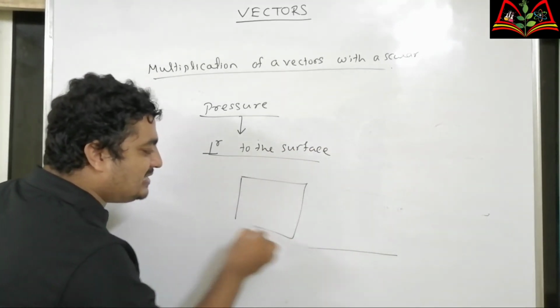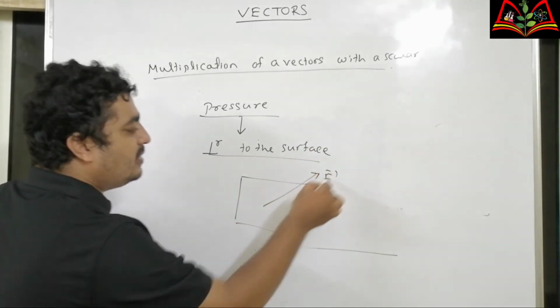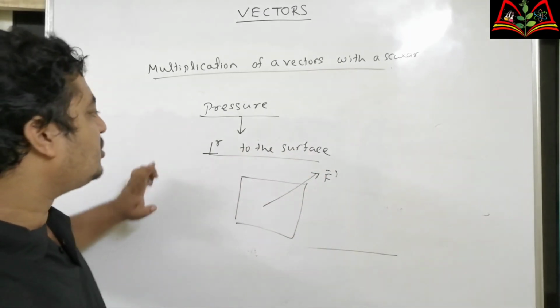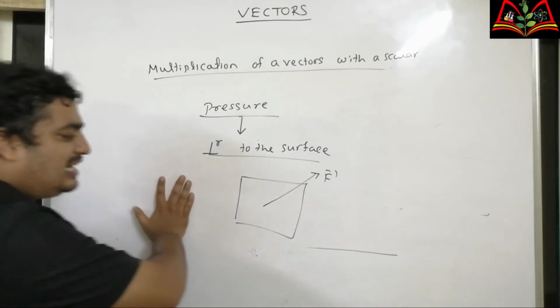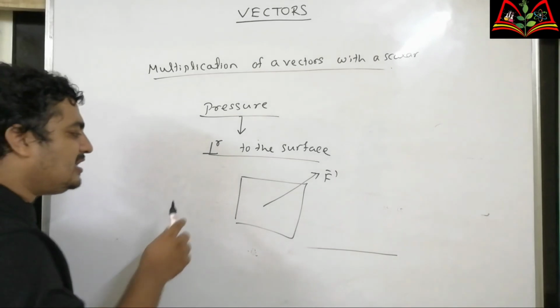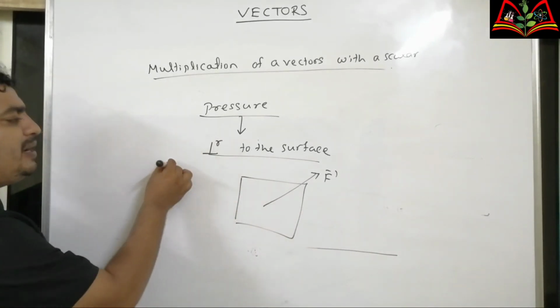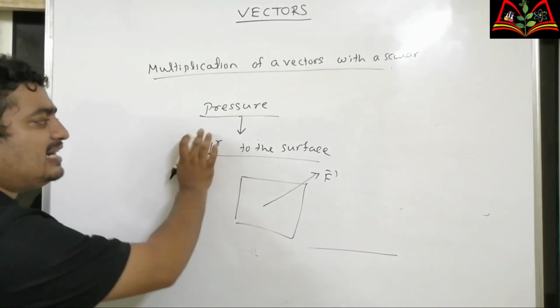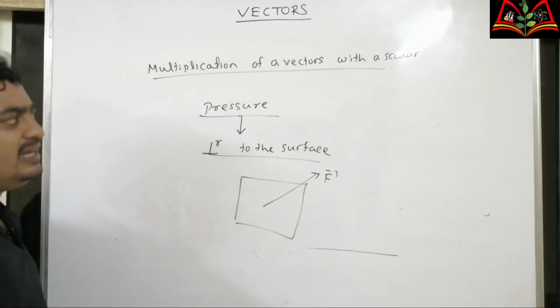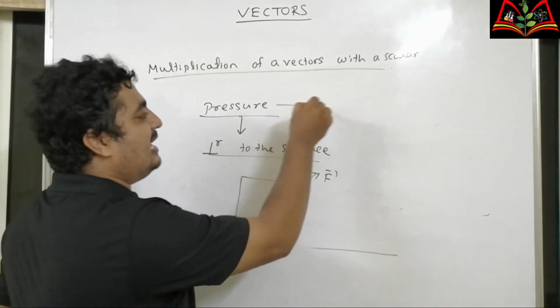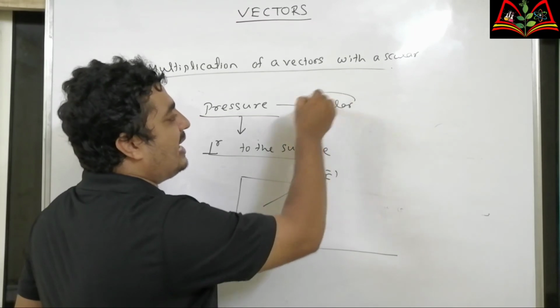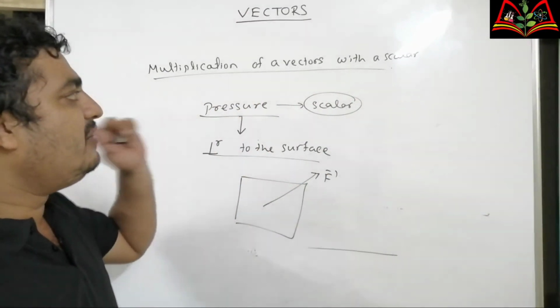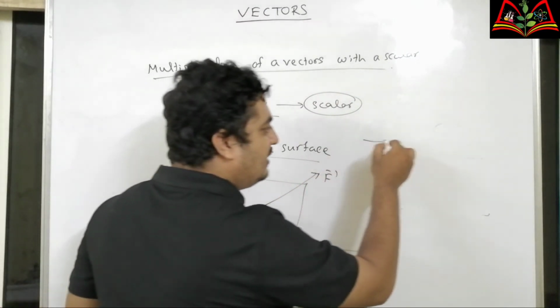You can change the direction of force. Now I am applying force on this surface. I can change the direction of force. But the pressure is always perpendicular to this surface. The direction of pressure is definite. That's why pressure is a scalar. We cannot treat it as a vector.